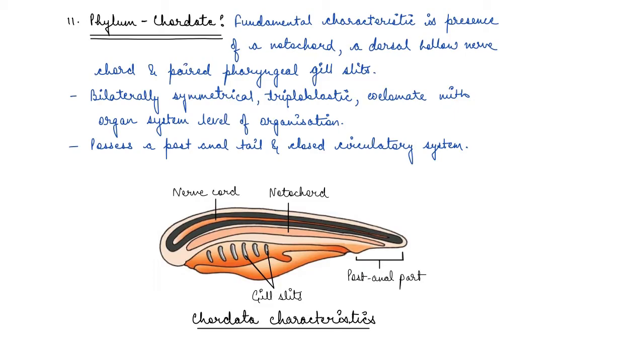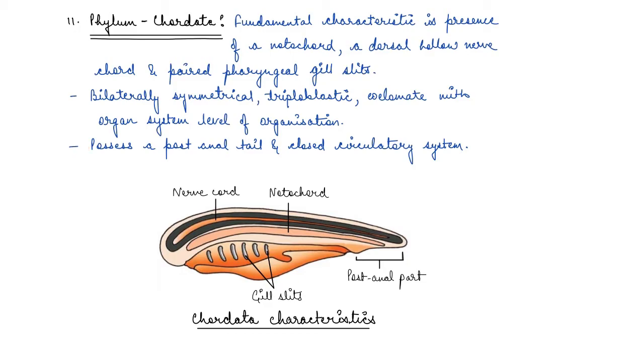Now, animals of this phylum are bilaterally symmetrical, they are triploblastic, and they are coelomate with organ system level of organization. Okay, and they also possess a post-anal tail and closed circulatory system. So there is presence of vast type of vessels, right? Blood vessels. They possess a post-anal tail as well.